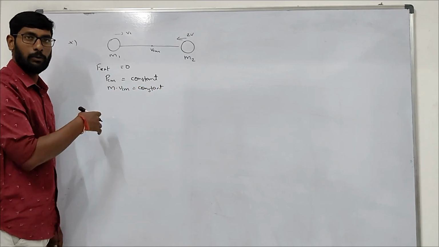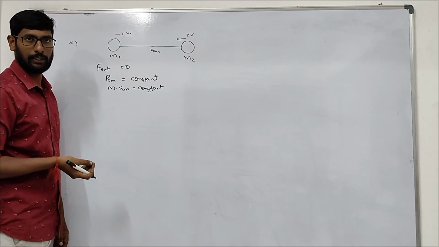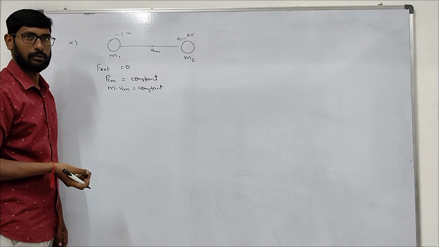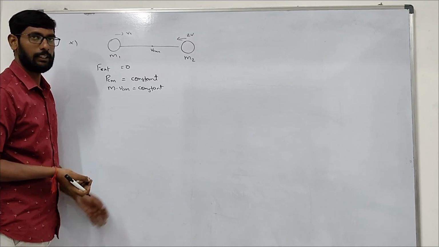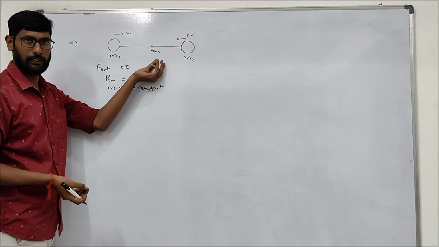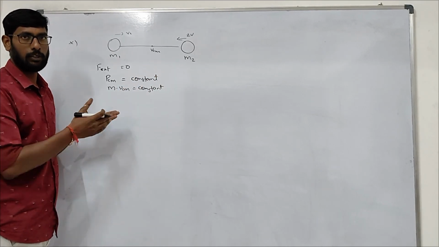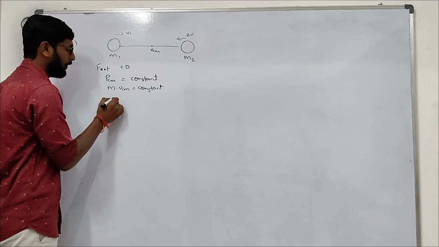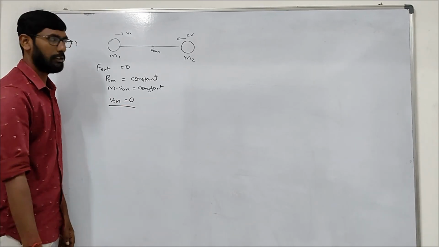So there will be no change in the velocity of center of mass. Initially, what is the velocity of center of mass? Initially both are at rest, so the velocity of center of mass also is at rest. It is constant, so throughout the motion it will be at rest. So velocity of center of mass will be 0 because initially it is at rest.